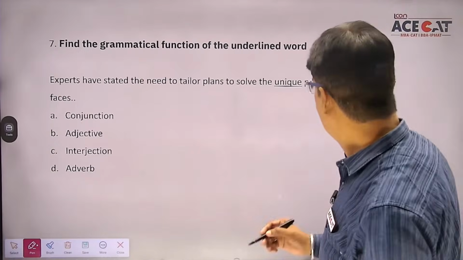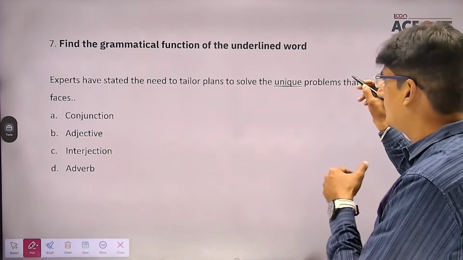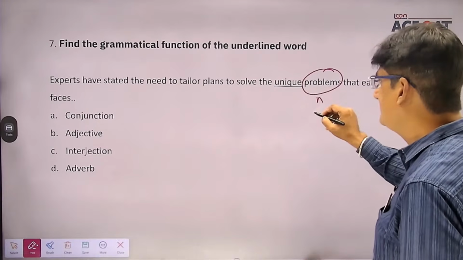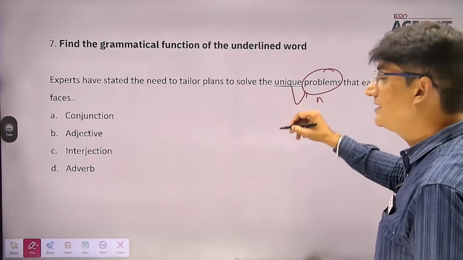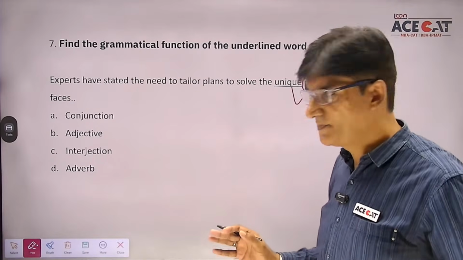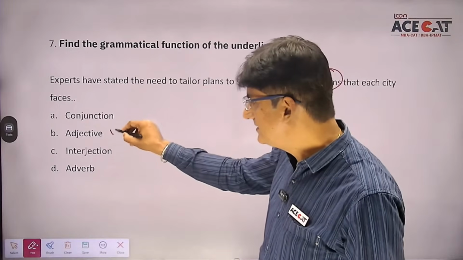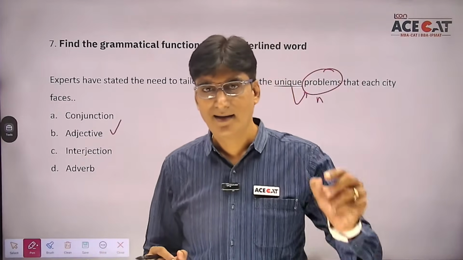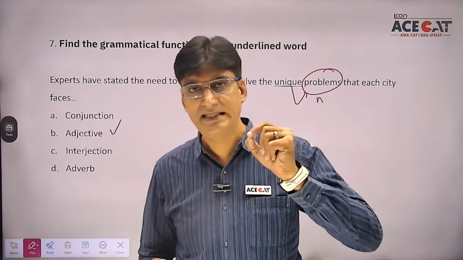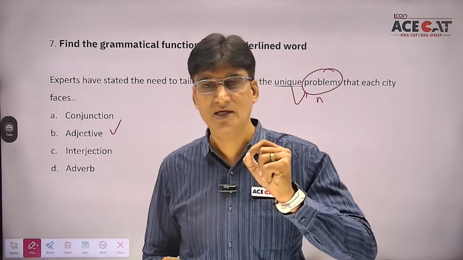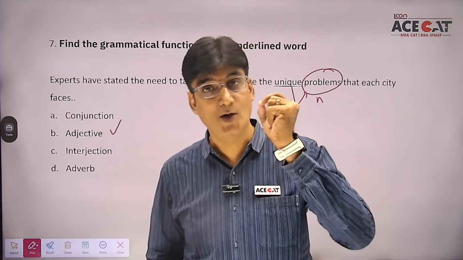Okay, students, when I say solve the unique problems, problems क्या है? Noun. So what kind of problems? Unique problems. So unique becomes an example of adjective. So here students, the correct answer is adjective. एडजेक्टिव एंड एडवर्ब में थोड़ा सा डिफरेंस होता है। Adjectives show the quality of a noun or a pronoun. Adverbs, they actually show the quality of anything except the noun or a pronoun.